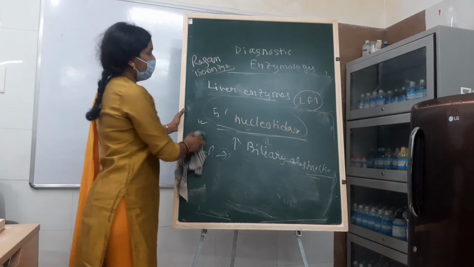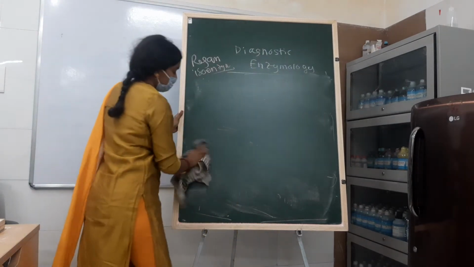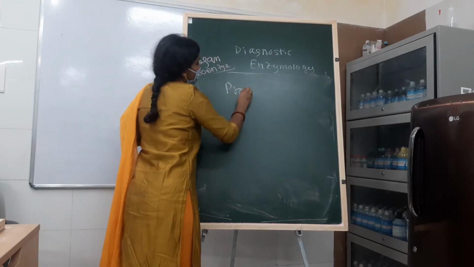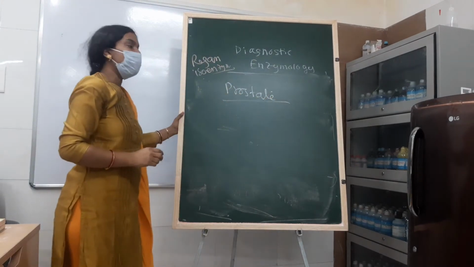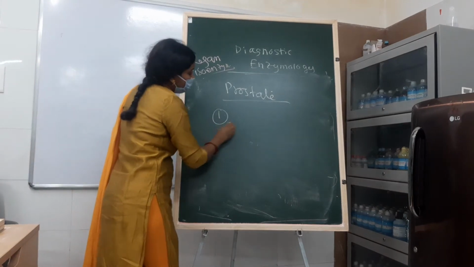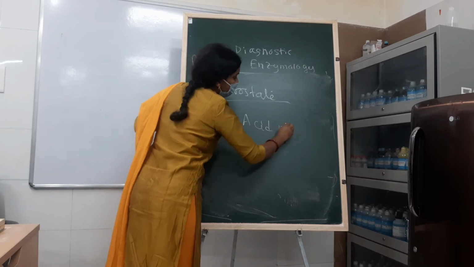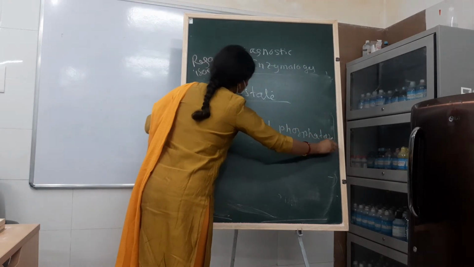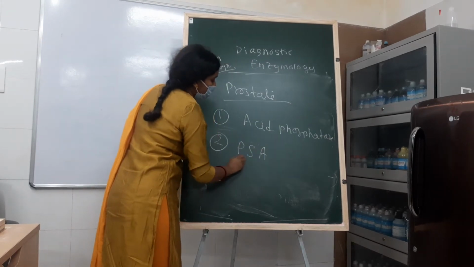Okay. Now with this we have completed the liver enzymes. So now the next portion is the prostate. Is there any enzyme by which you can identify if there is any disease in the prostate or not? Yes, two enzymes are there. One is acid phosphatase and another is PSA, that is prostate specific antigen.